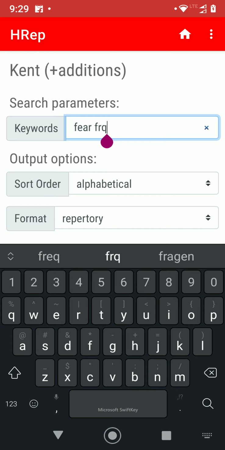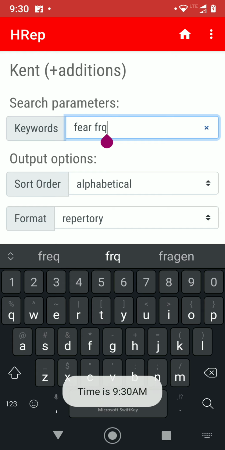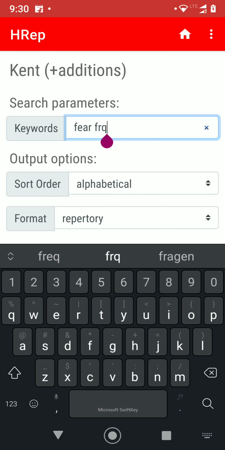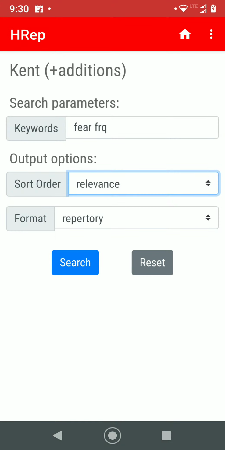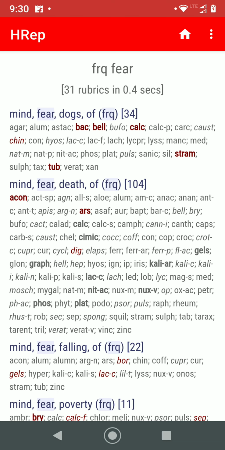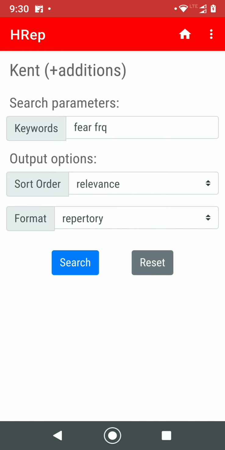Okay, now there are two ways of looking at the output. One is alphabetical and repertory format. So we have already seen the alphabetical. Now we look at it as a relevance search. Those which have a lot of keynotes will come up on the top. So those rubrics which have keynotes for drugs. So for example, fear of death, aconite, arsenic, digitalis.